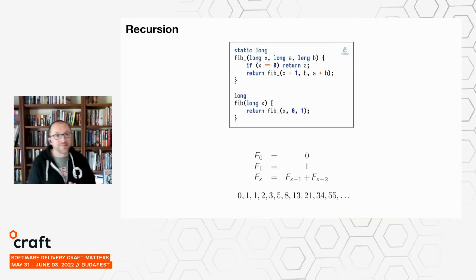And again, like before, this is not a pattern that's limited to functional languages. We can do it in C as well. And you can see that, again, we have A and B as parameters instead of as local variables, but we still update it each time we do a recursive call, which is analogous to how we were updating the variables in each loop iteration in the loop-based version.